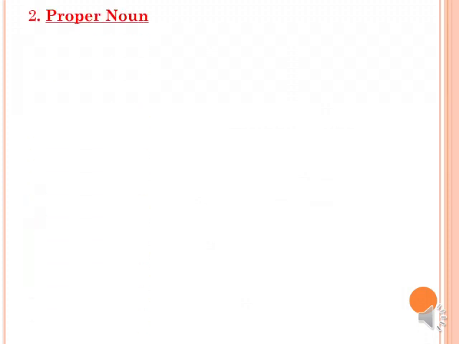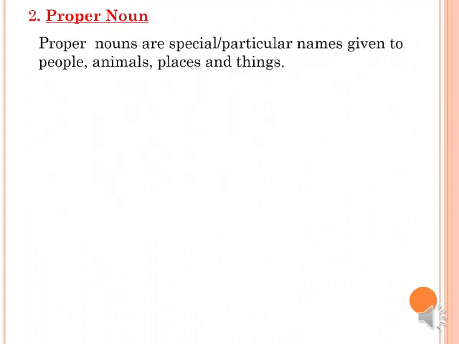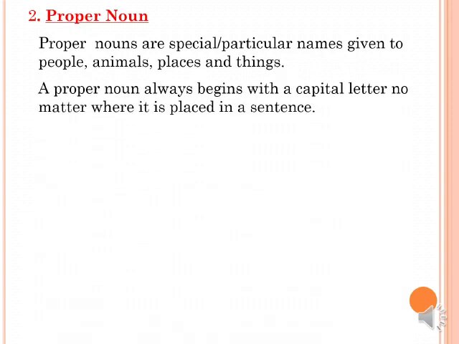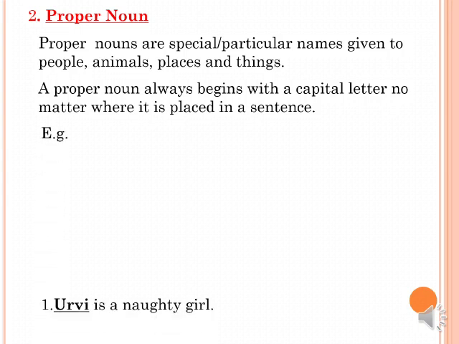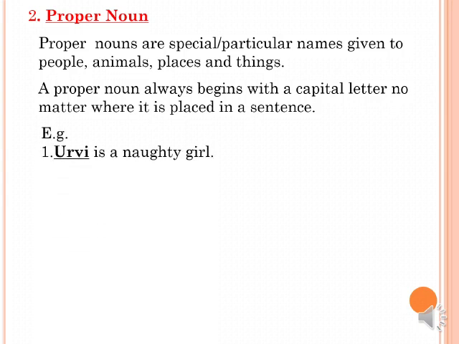Second type is proper noun. Proper nouns are special, particular names given to people, animals, places, and things. A proper noun always begins with a capital letter, no matter where it is placed in a sentence. For example, Urvi is a naughty girl.